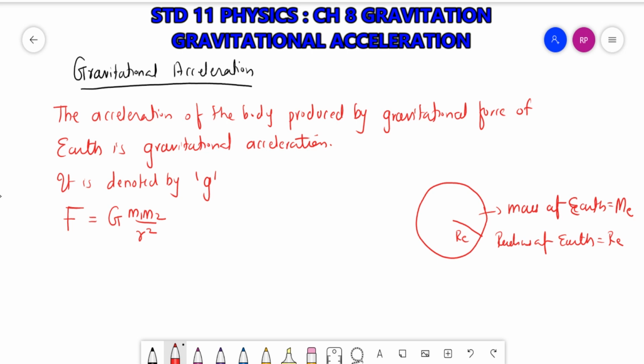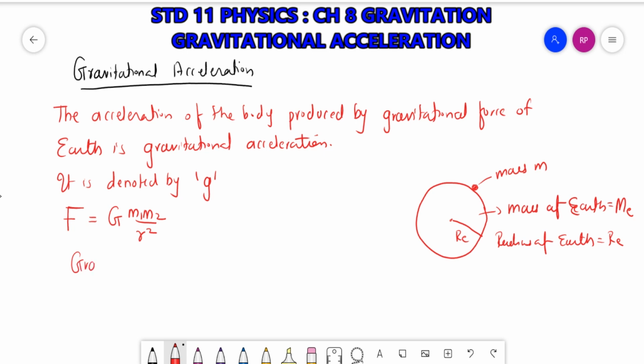Now if we take any object on the surface of the Earth, any body of mass m on the surface of the Earth, then the force acting on that mass is the gravitational force.